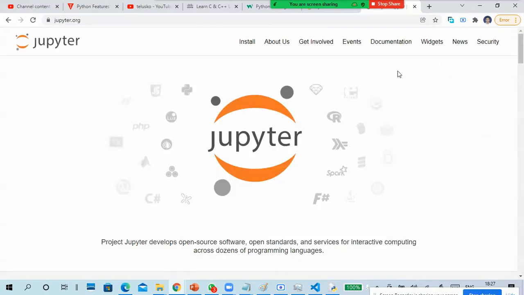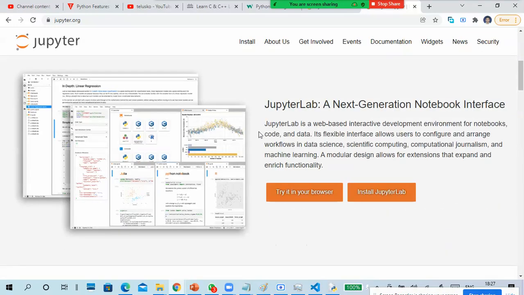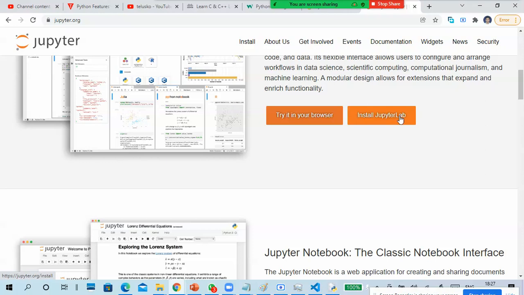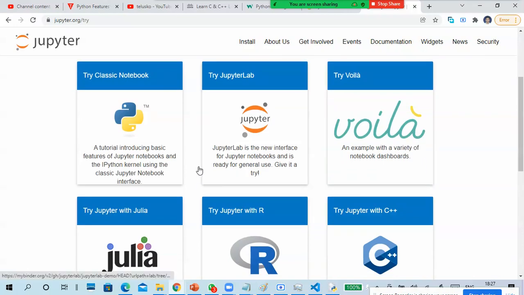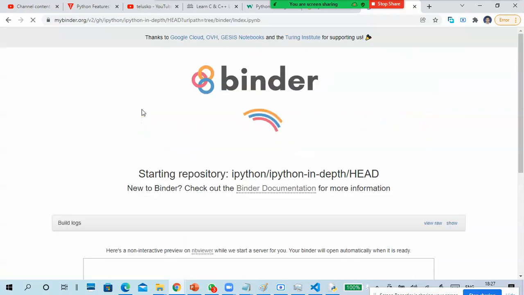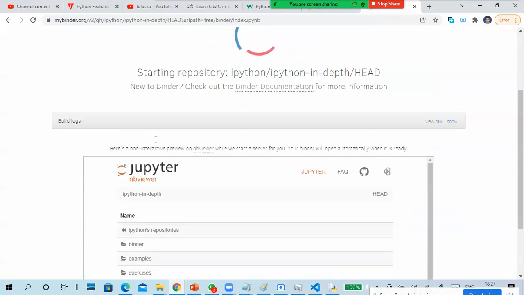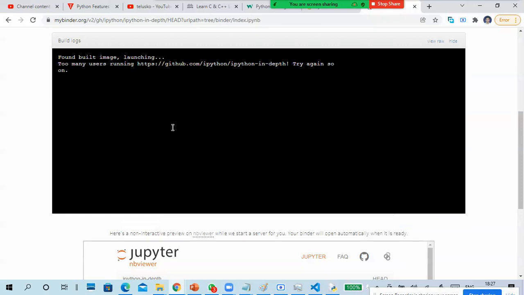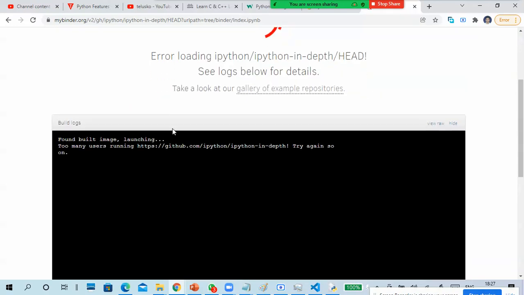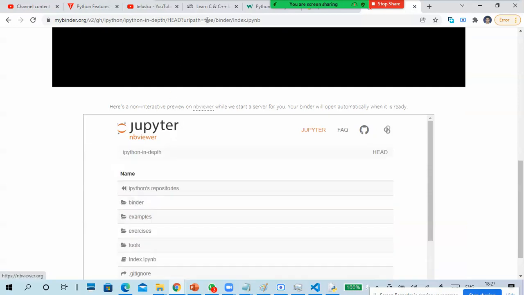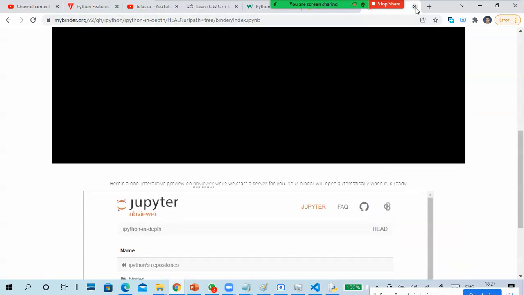Okay, so installation: try in your browser. You can see install JupyterLab. Try in your browser is also there. It is just a notebook type. It is still launching. Okay, so we'll see this one later.